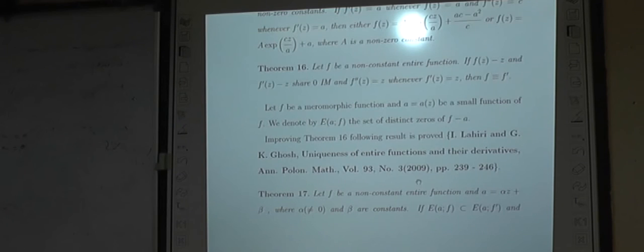In 2009, the result was further improved by considering a partial sharing, where we choose instead of z a linear polynomial alpha z plus beta, and prove that if f(z) is equal to a whenever f is equal to a, and f double dash(z) is equal to a whenever f dash is equal to a, then f is of this form.